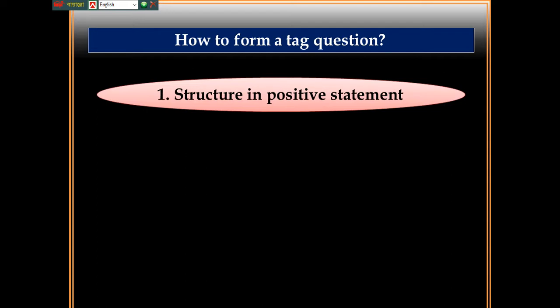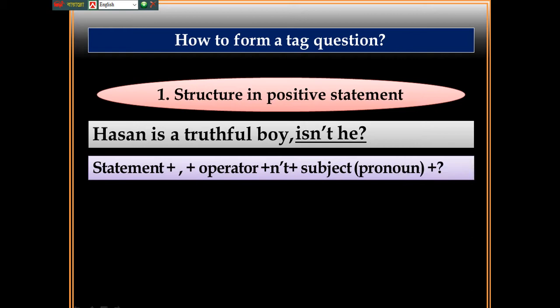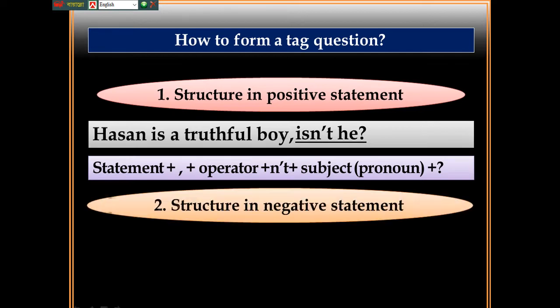How to form a tag question. Here is the structure of a positive statement. Hassan is a truthful boy, isn't he? Now the structure is: statement plus operator plus not, and here we use the contraction form, plus subject, plus interrogative mark. And here is the structure in a negative statement.